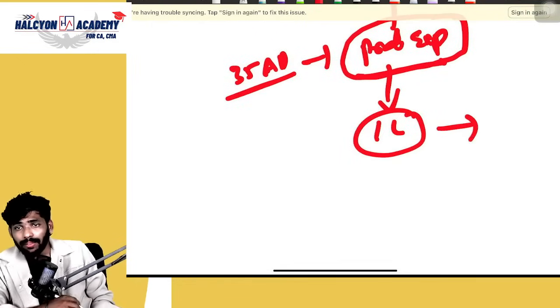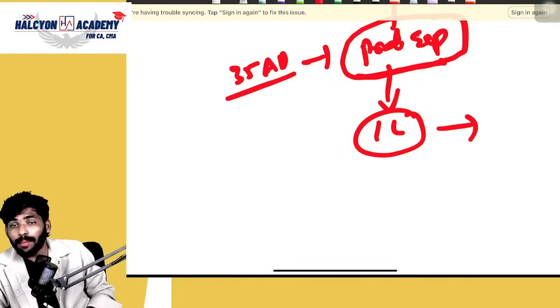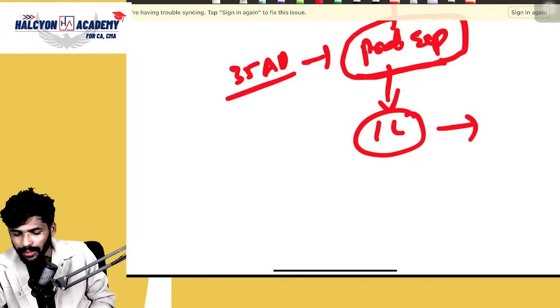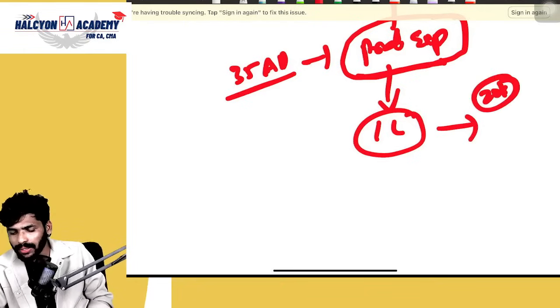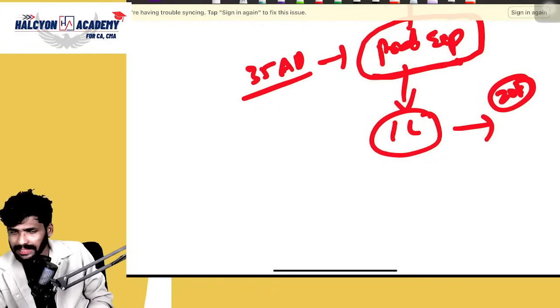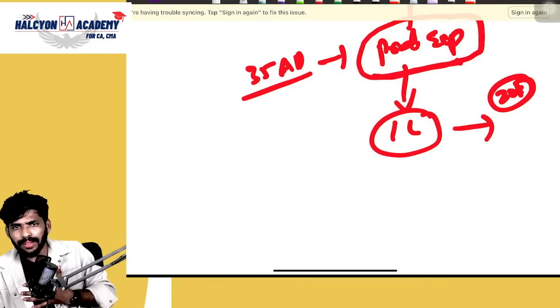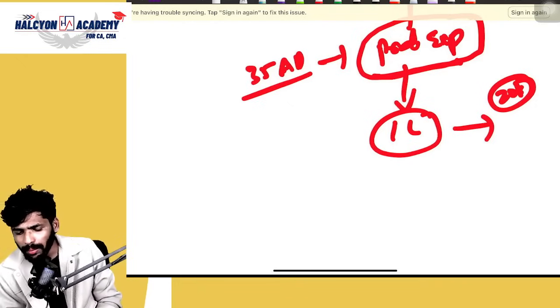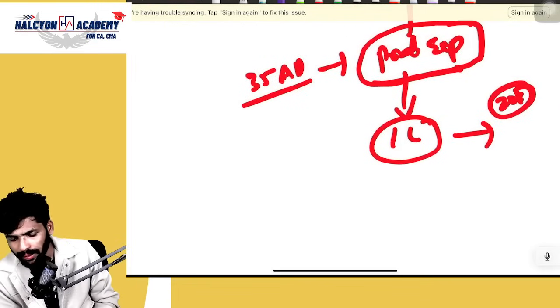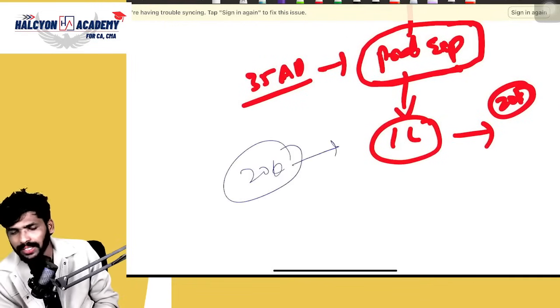Okay, this 1 lakh will be allowed as per income tax in how many years? 5 years, right? Suppose, for example, in the first year 20,000, second year 20,000, third year 20,000, fourth year 20,000, fifth year 20,000, correct? Suppose I am in the first year. How much amount is charged to P&L? Tell me, everyone. 20,000 will be charged to P&L.